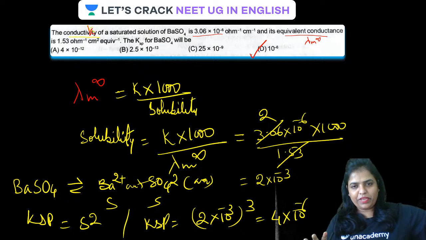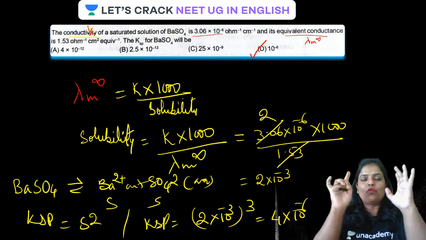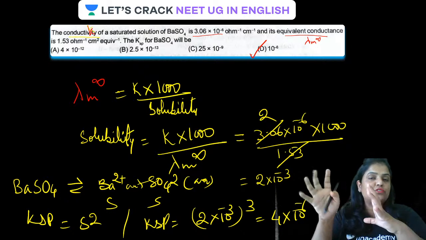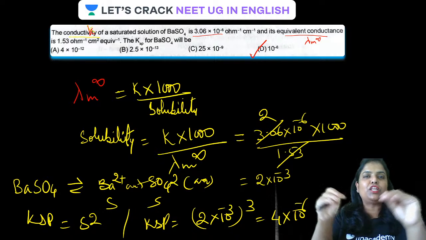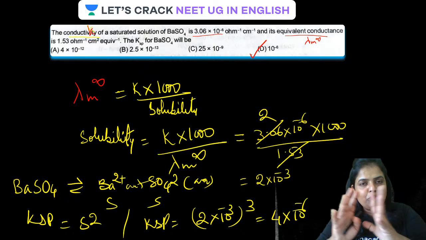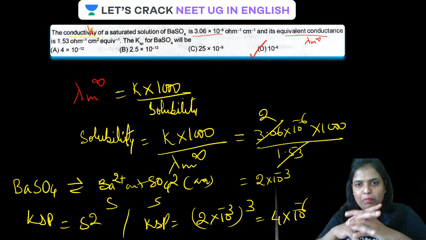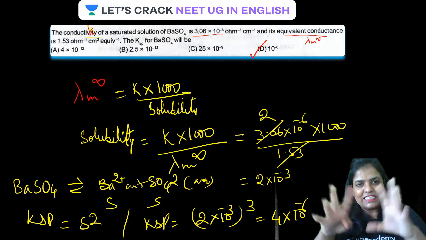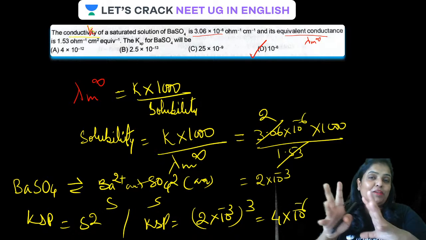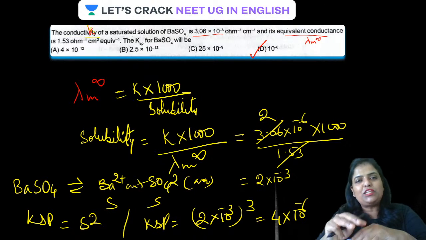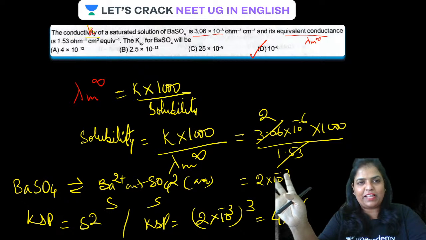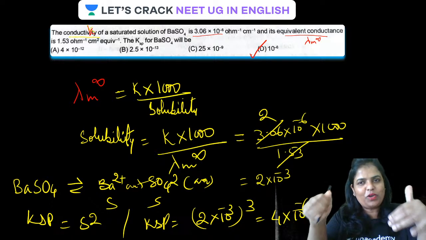Did you get this? Have you understood it? So the best practice, I'm repeating again, to solve a numerical is to write down the things given in the question there itself. That will help you to click the correct formula to be applied. And once the correct formula is clicked, you can simply put the given values over there and find out the value, guys. Solve that out. Simple. Okay, done.